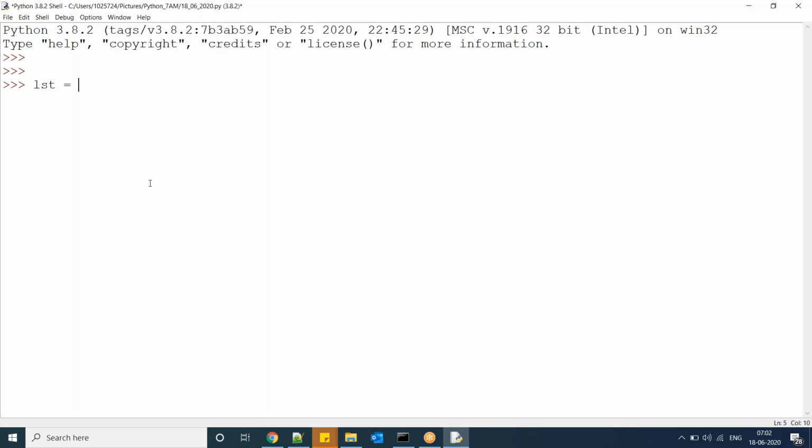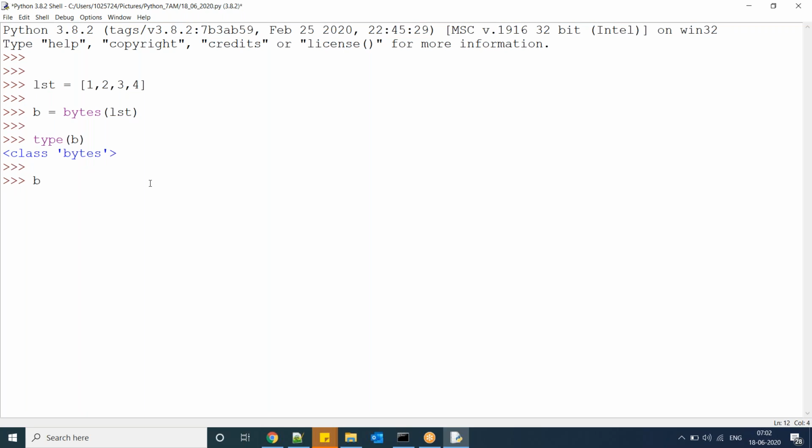Suppose I have a list of 1, 2, 3, 4. Now b equal to bytes of list. Now type of b.